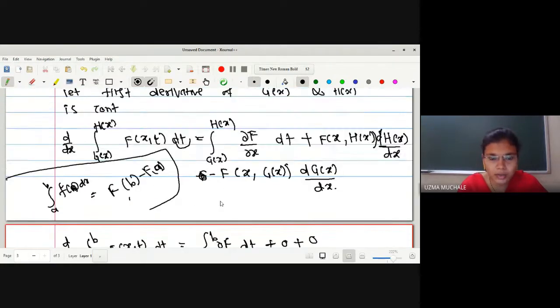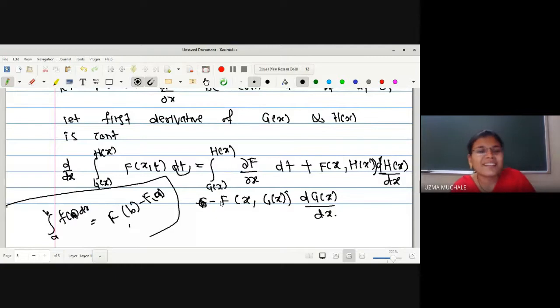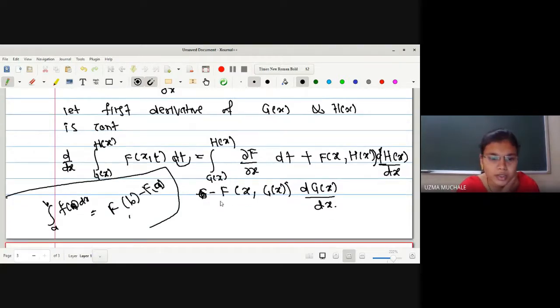Now, if you're not having any doubt, actually there should not be doubt because there is no proof for this. Just simply, you should remember this formula, because many times we are going to use it. What is the formula? Integration for the derivative inside the integration sign. So first you have to find the partial derivative. Next, just like putting upper limit minus lower limit, in f of x, t, in place of t you have to put the upper limit and find its derivative, right? That is, derivative of the upper limit with respect to x, minus the lower limit, that is f of x, g of x, and the derivative of g of x.